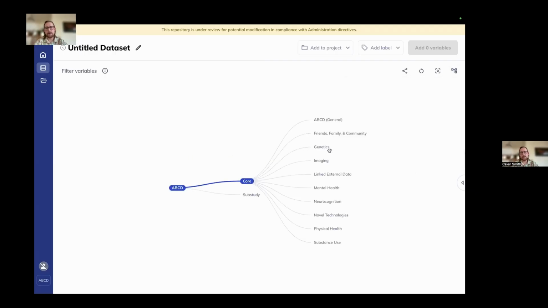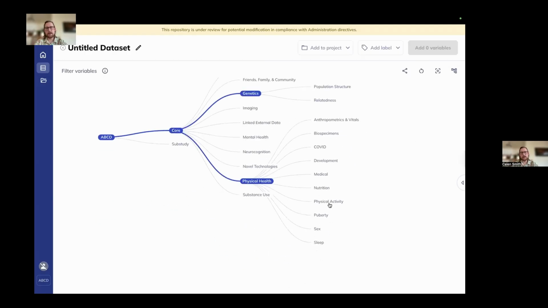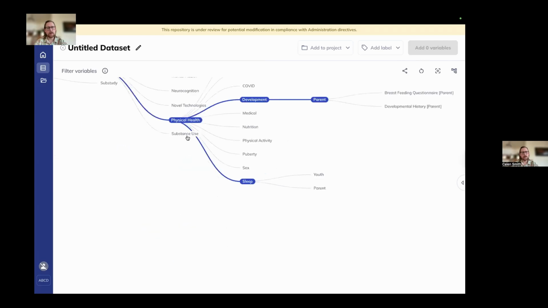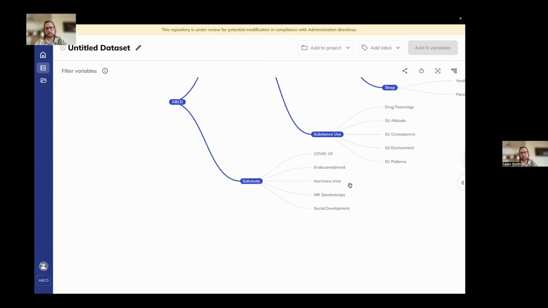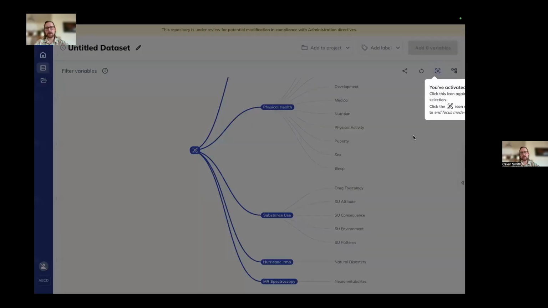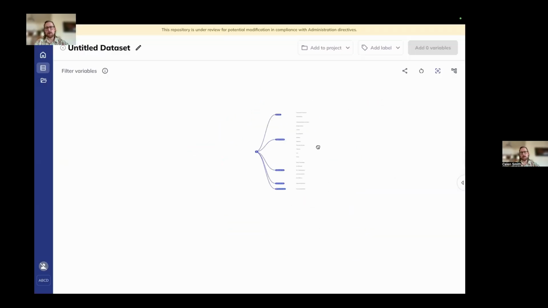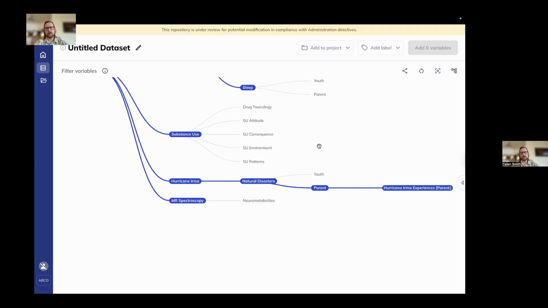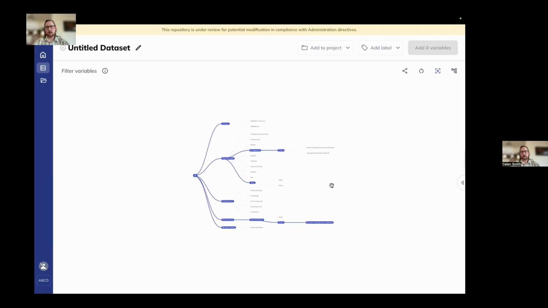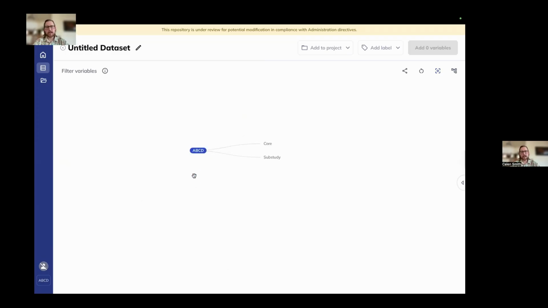And then last, because our studies are so robust, you can end up with complicated tree structures sometimes. So let's go ahead and click out some of these. Okay, so you can see that they get pretty big. If you ever want to just narrow down the focus to only the things that you're interested in looking at, you can go ahead and click this focus button. It's going to drag everything in to only show you the things that you've already selected, narrowing out the noise. I'm going to go ahead and exit focus mode and then reset our tree